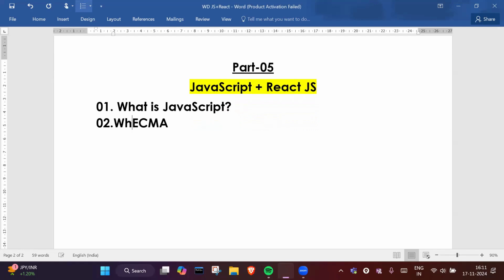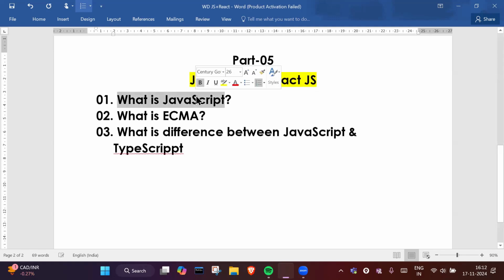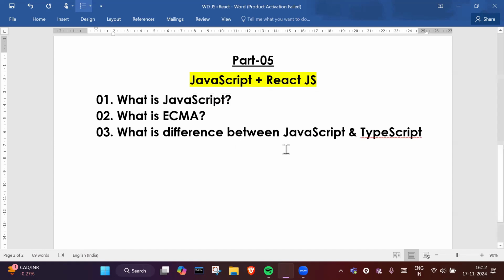We will understand what is ECMA, and then we will learn what is the difference between JavaScript and TypeScript, right? So these three questions we will see in this video: what is JavaScript, what is ECMAScript, and what is the difference between JavaScript and TypeScript?